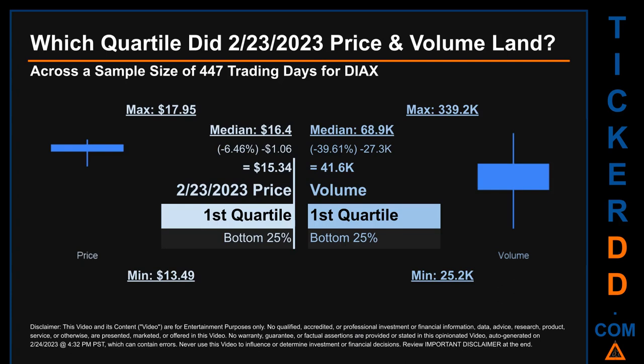Descriptively, DIAX has a median price of $16.40. Therefore, February 23, 2023 price was lower from that middle marker by 6.46%. The day's volume of 41.6 thousand was less than the median by 39.61%.